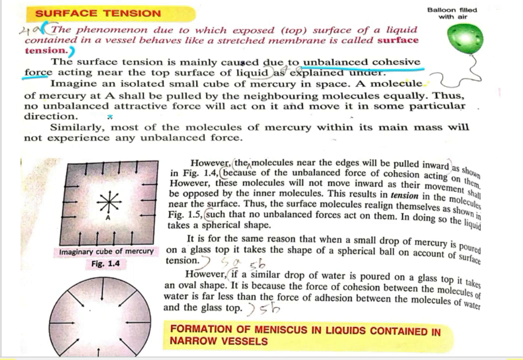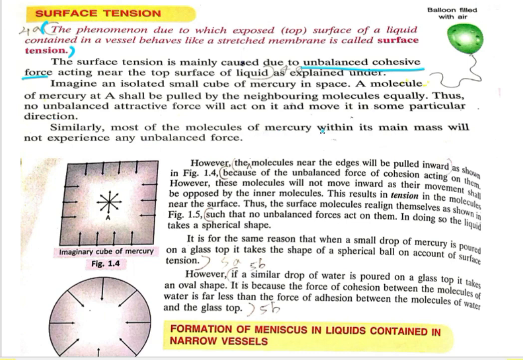So there is no unbalanced attractive force to act on it and move it in some particular direction. That means the molecule of mercury which we have taken in space will stay there, because no unbalanced attractive force is acting on it.